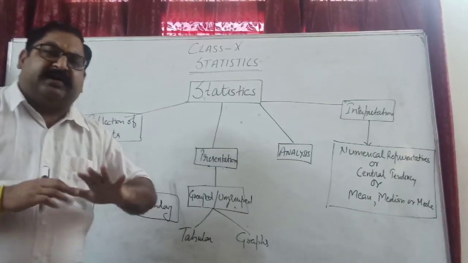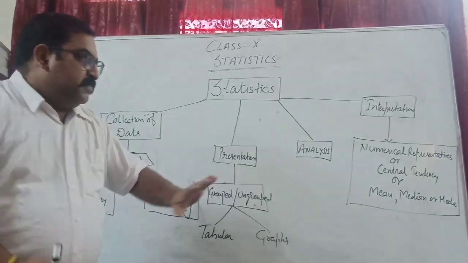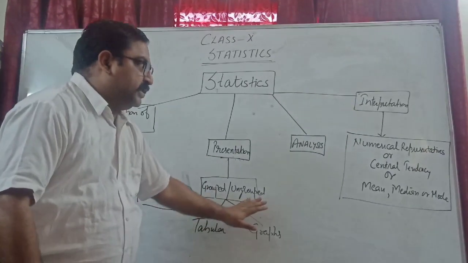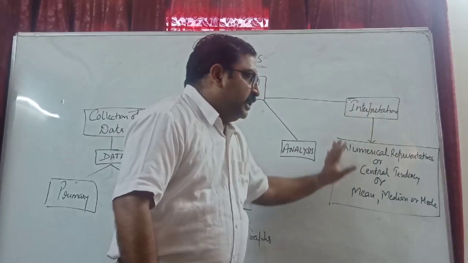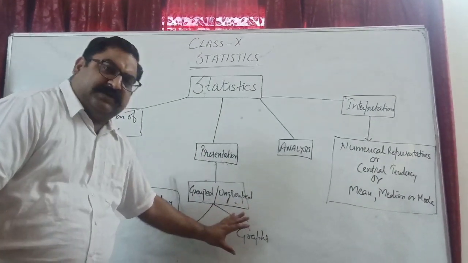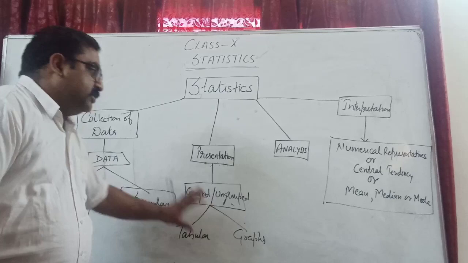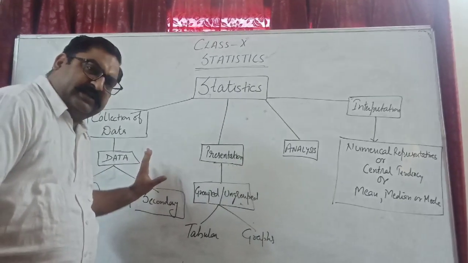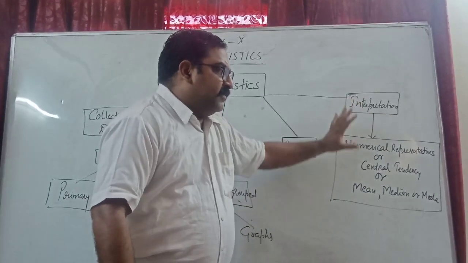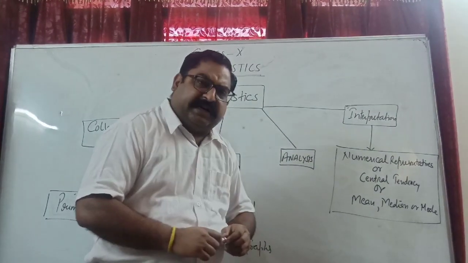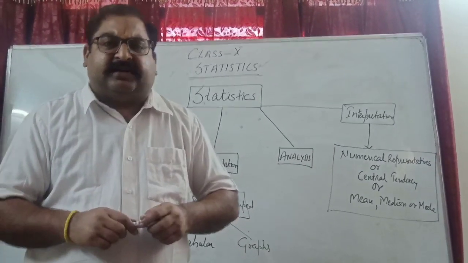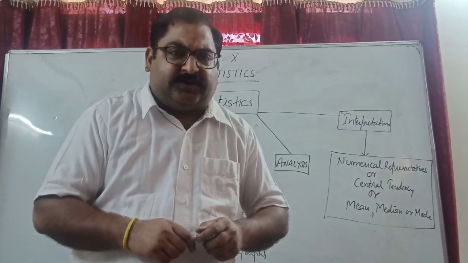We must know why we are doing it. So basically in our syllabus we do this part, presentation, and the second is interpretation. Presentation means we draw the graphs, we form the tables because data has already been collected for us in the form of questions, and then we interpret the data by finding some numerical representatives, to which we call central tendencies, that is mean, median and mode. It is clear to you.